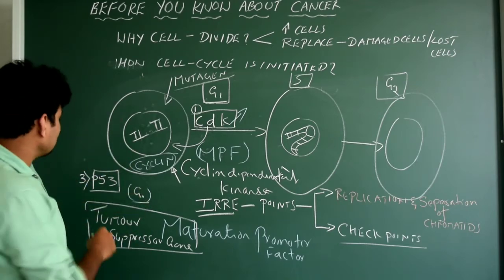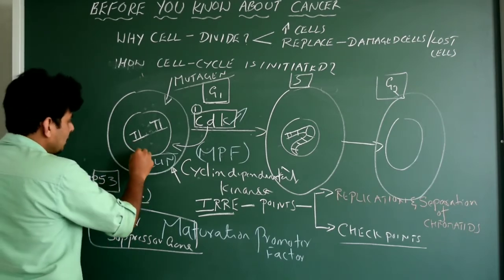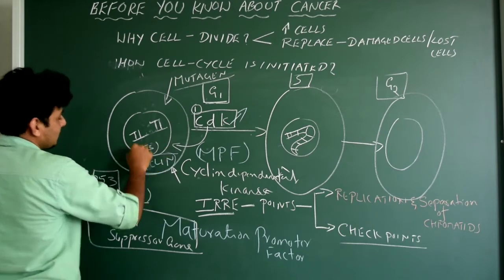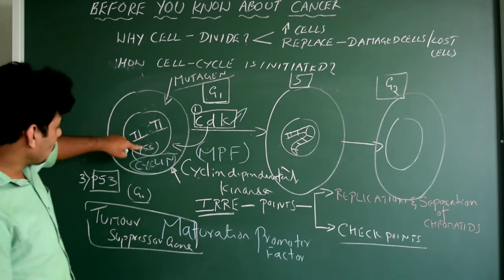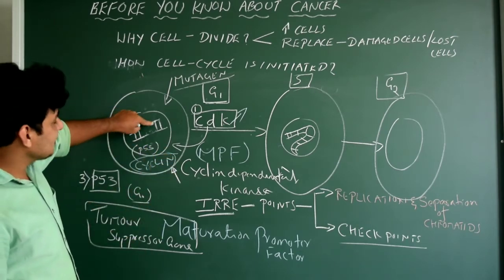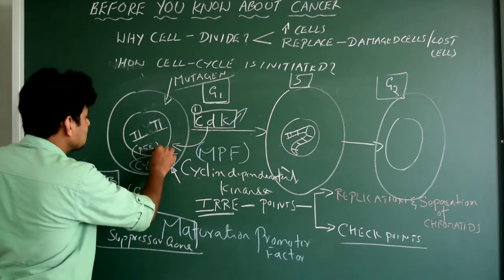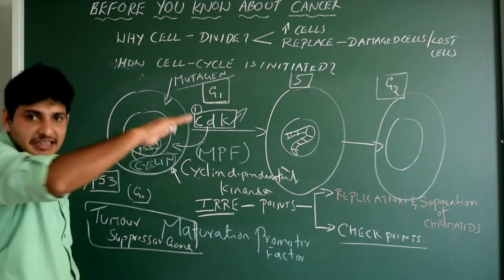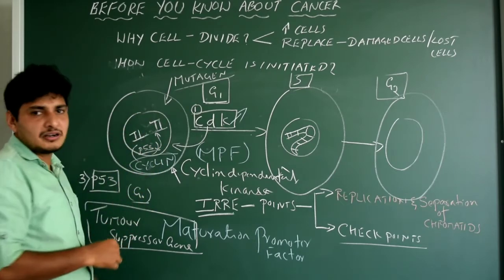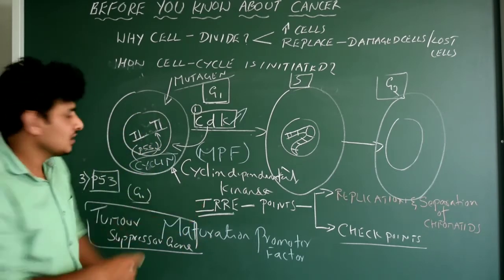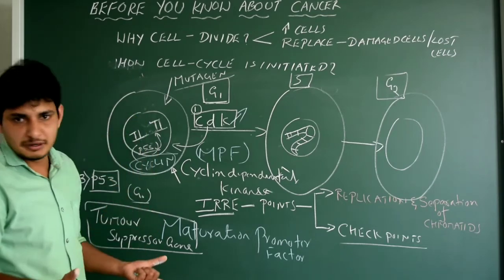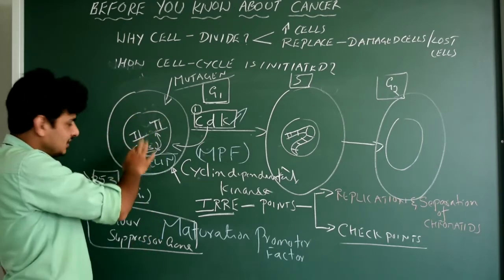Done. What is the main function of this P53? The P53 acts like a doctor. Note this one, very simple. Doctor, if the DNA of the cell which is now undergoing the cell cycle is damaged, it is going to inspect that entire DNA. P53 is nothing but a gene which is going to produce a protein. The protein will inspect. That's it. Simple way actually. Let us understand in the easy way.